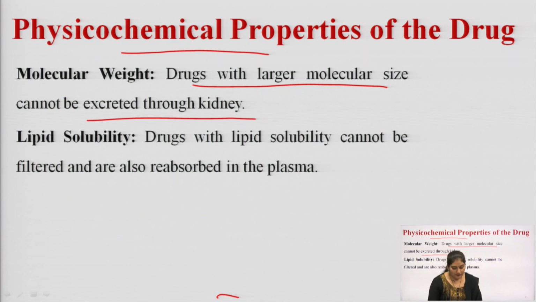Next is lipid solubility, or we can say lipophilicity. All of you are aware of this property. Because of this lipophilic nature, a drug can permeate across a membrane, or we can say the GI membrane.